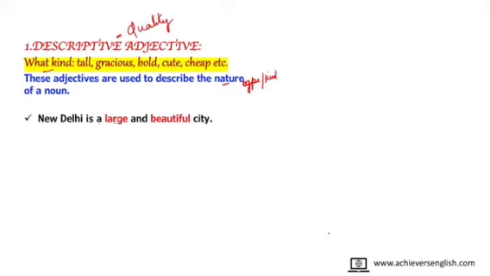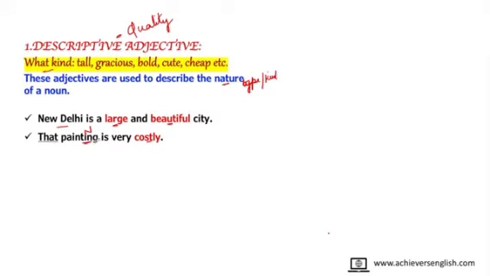Like, New Delhi is a large and beautiful city. So New Delhi is a noun, and the words large and beautiful are describing New Delhi and telling the quality of New Delhi. These words become adjectives. That painting is very costly. Now what is costly? The painting is costly. Painting is a noun. So the word which is telling the quality of a noun is an adjective. So costly has become an adjective of quality. It is telling what kind of painting it is. It is a very costly painting.